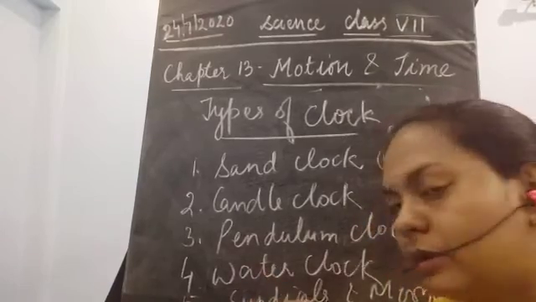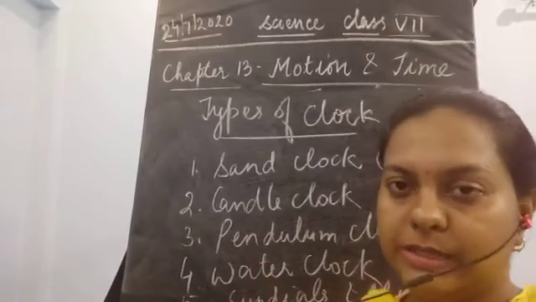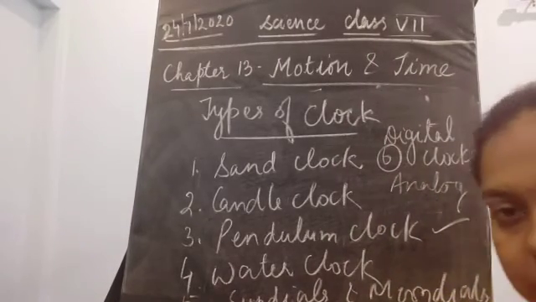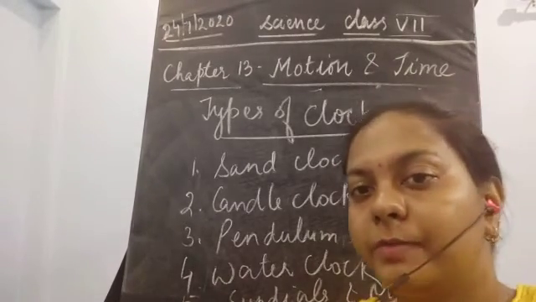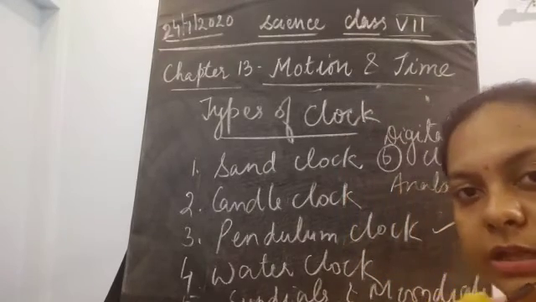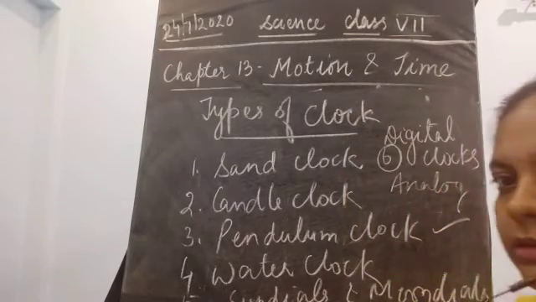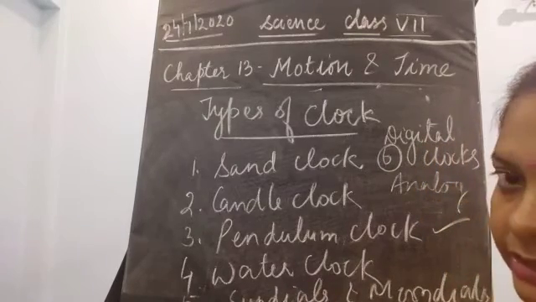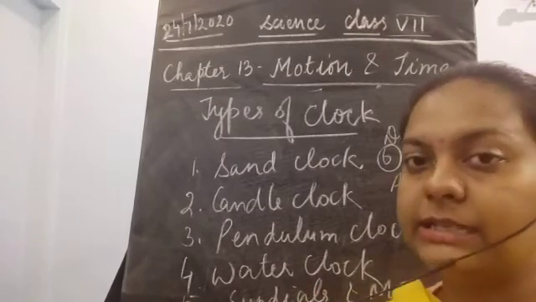Okay, next is the water clock. Similarly, water is present in the container, and some holes are made in it, and the dripping part is going to tell you the number of buckets which are filled in 1 hour. So this is going to tell you the time. Similarly, sundials and moon dials are there.